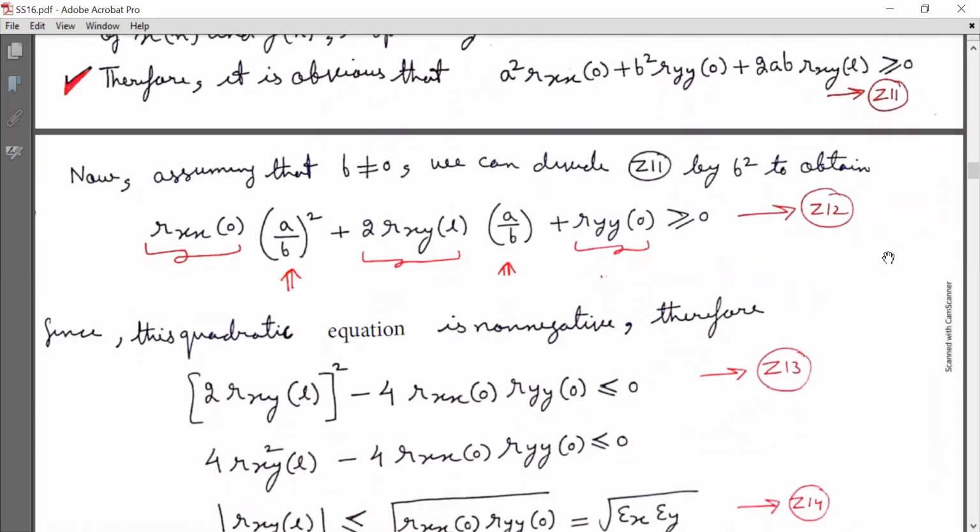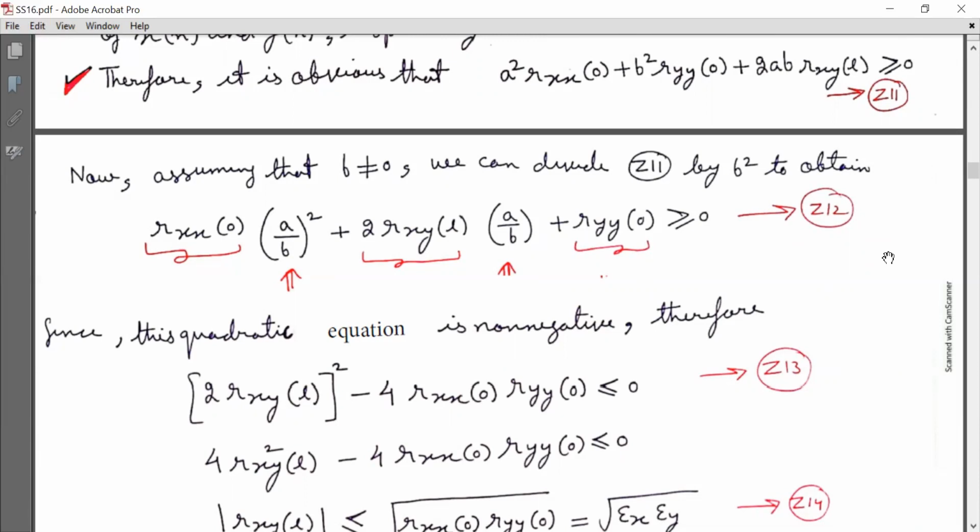Now, assuming that b is not equal to 0, we can divide equation Z11 by b square to obtain R_xx[0] multiplied by (a by b) the whole square plus 2 R_xy[l] into a by b plus R_yy[0] must be greater than or equal to 0. That is equation Z12.